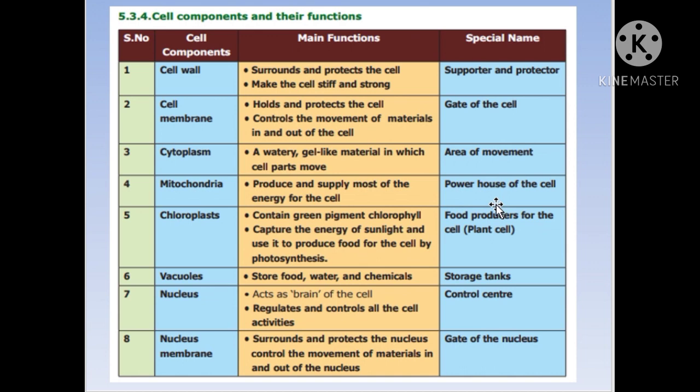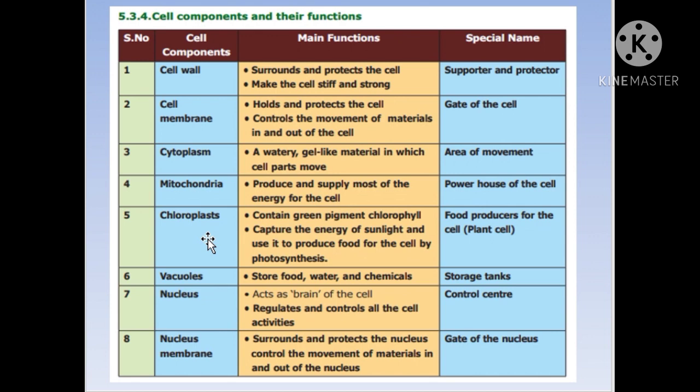For any cell to carry out a specific and special function, energy is needed. That energy is provided by mitochondria, and mitochondria is called the powerhouse of the cell. The energy to the cell to carry out any function is provided only in the form of a molecule called ATP. And what is ATP? Adenosine triphosphate molecule. So the fourth important component is the mitochondria, called by a special name, powerhouse of the cell, and it produces and supplies most of the energy in the form of ATP.